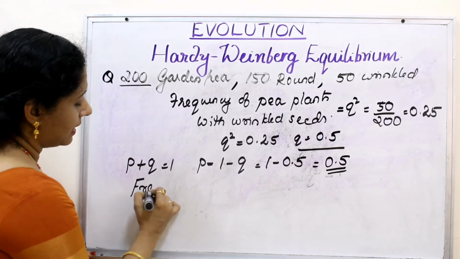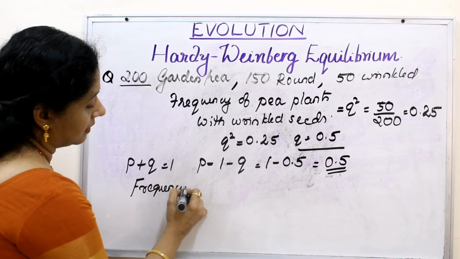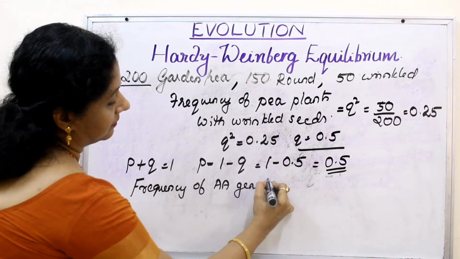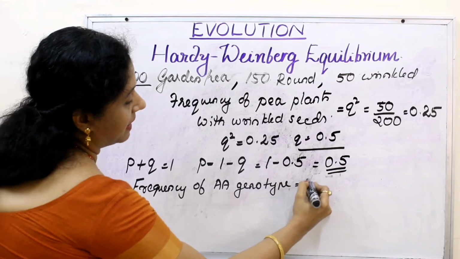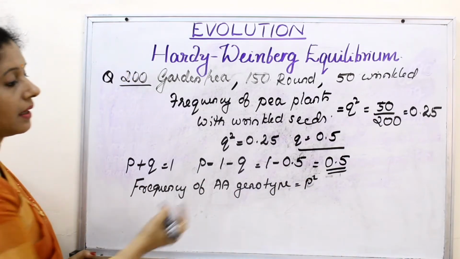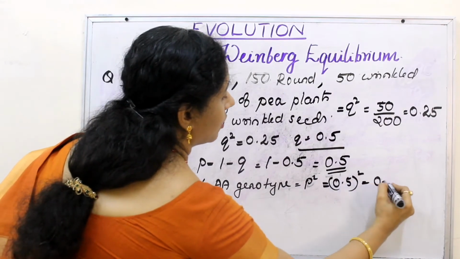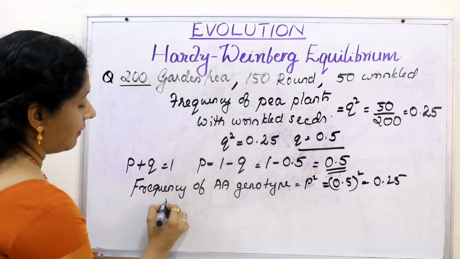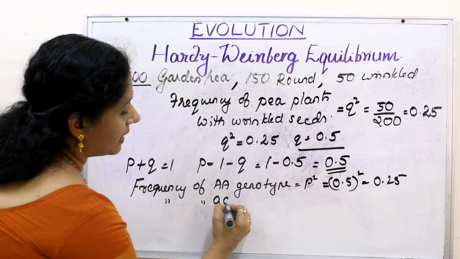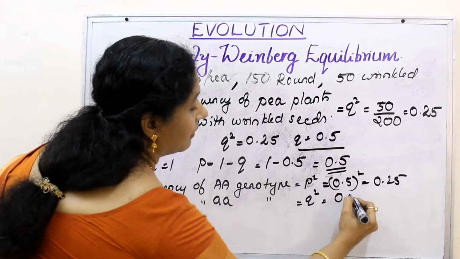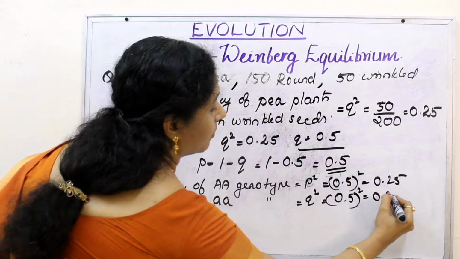Now the frequency of the AA genotype, that is P square. AA means P square, which is 0.5 the whole square, equal to 0.25. The same way, the frequency of the small a small a genotype, that is Q square, is again 0.5 the whole square, equal to 0.25.